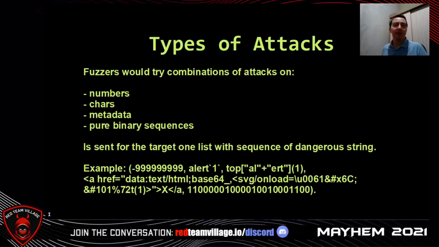Types of attacks. Fuzzers try combinations of attacks on numbers, chars, metadata, and pure binary sequences. A list with a sequence of dangerous strings is sent to the target. And here we have some examples.